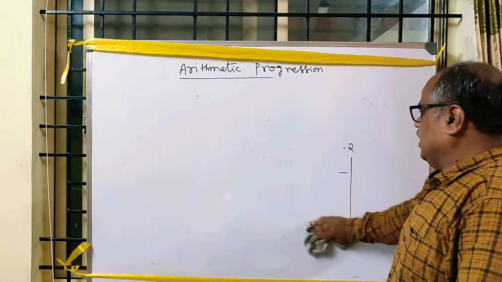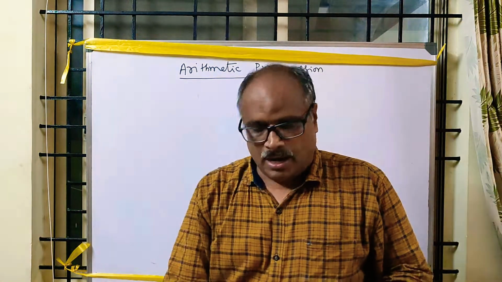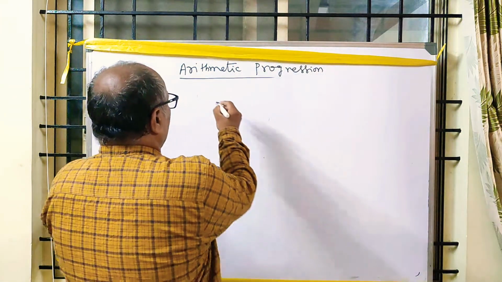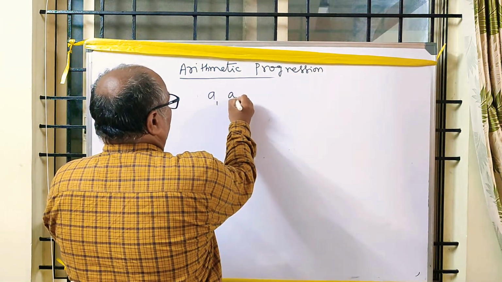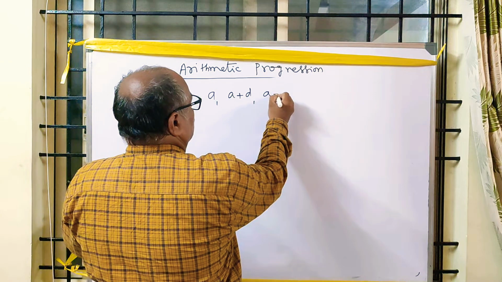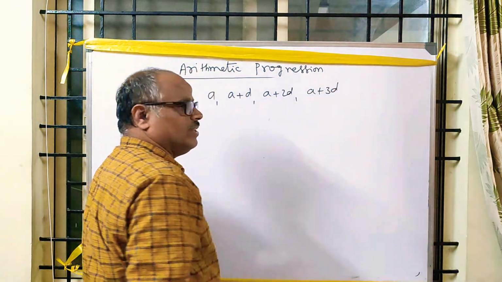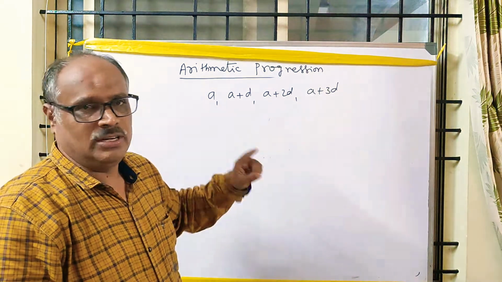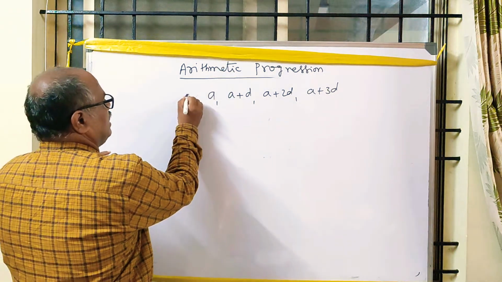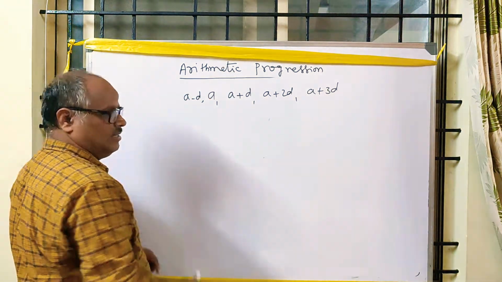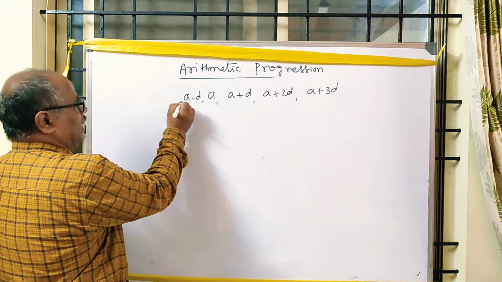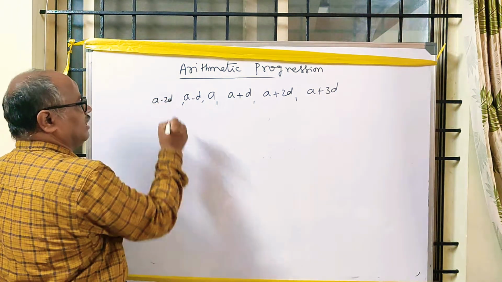After that, already I told you, A, A plus D, A plus 2D, A plus 3D are the general form of the arithmetic progression, and A minus D is the previous term of this, and A minus 2D before that.